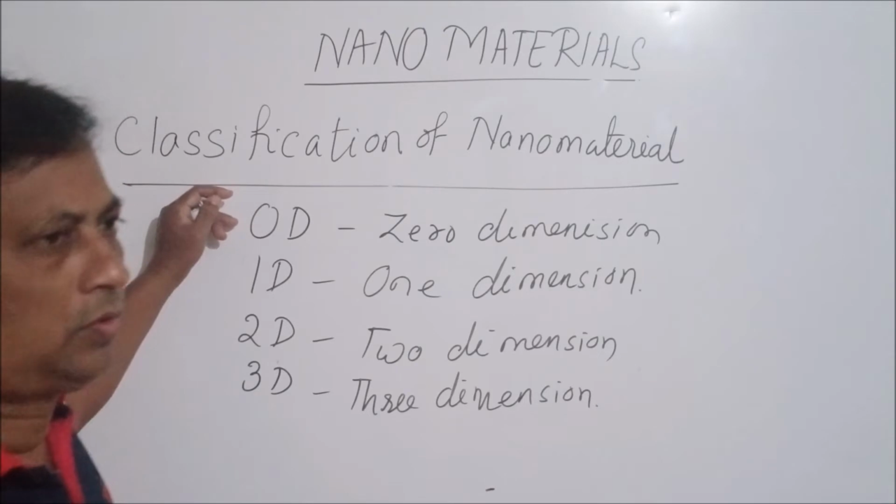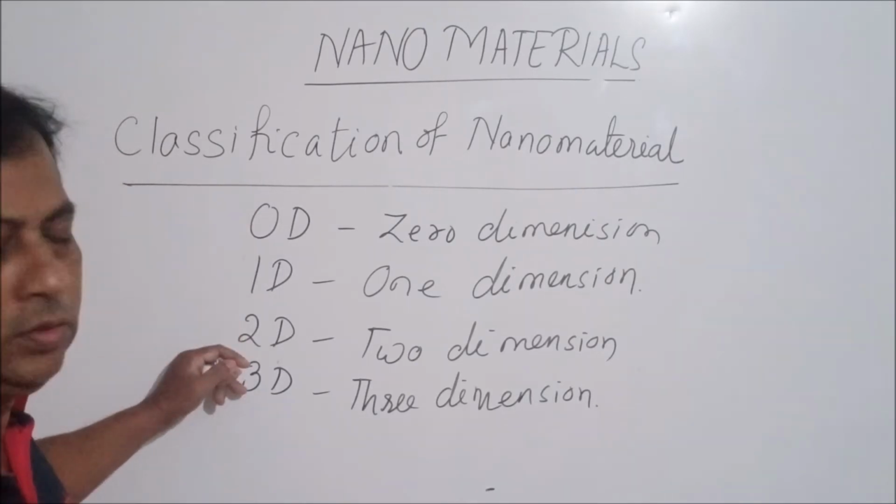We will write the classification of nanomaterial. It is written as 0D, 1D, 2D and 3D.